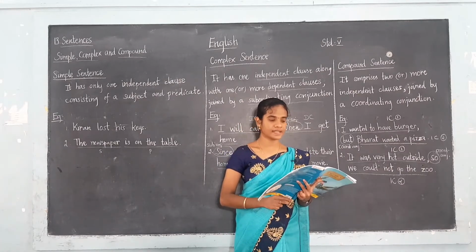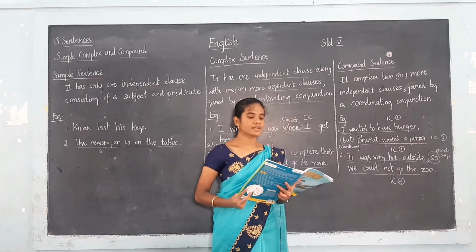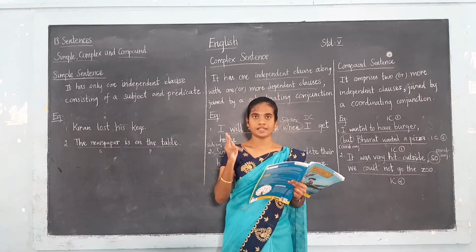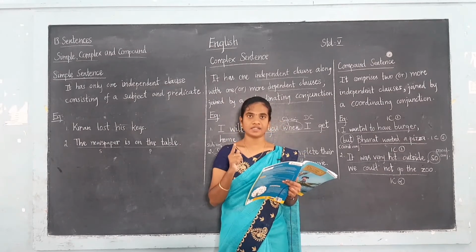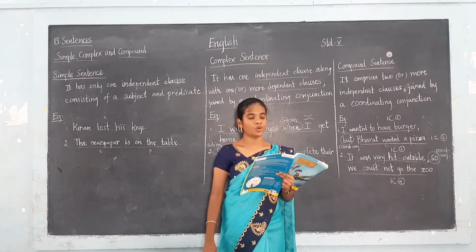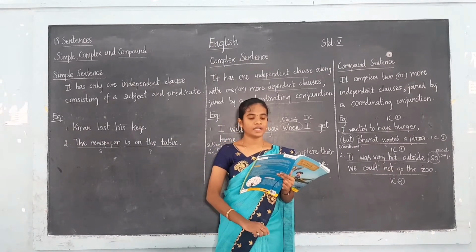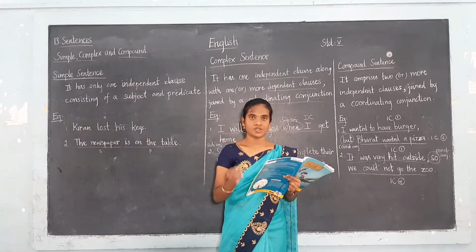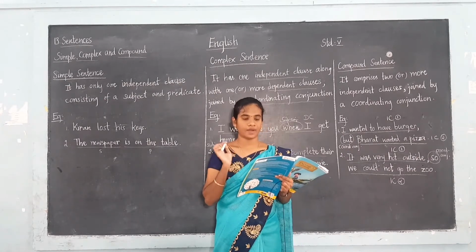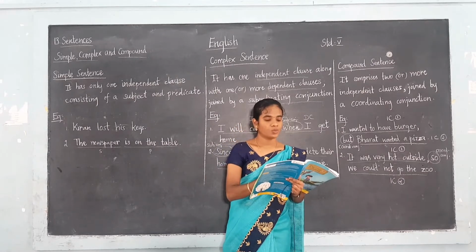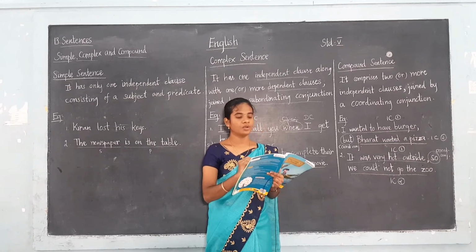And see the next example: The director wrote the script and the actor performed the play. Two independent clauses are joined by the coordinating conjunction and. The next one: I really want to go to the party for it's my best friend's birthday. These two clauses are joined by the coordinating conjunction for. The next one: It was very hot outside, so we could not go.